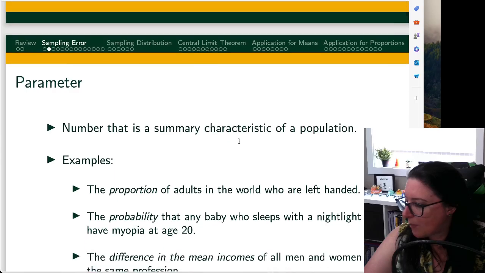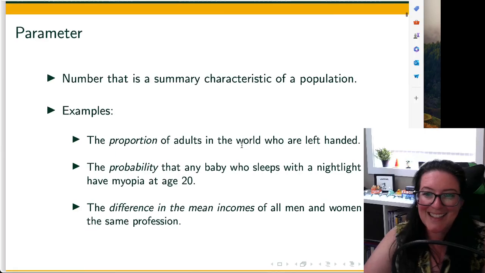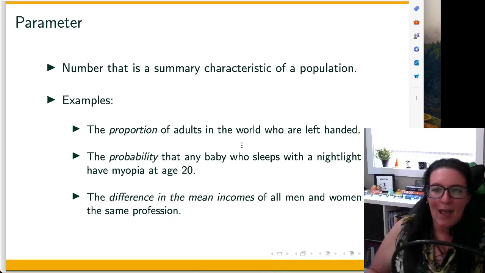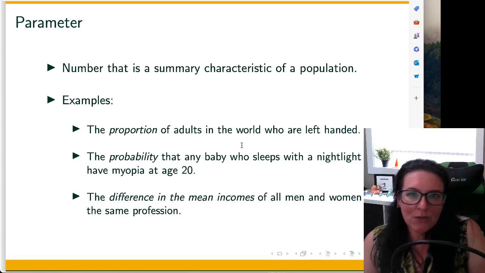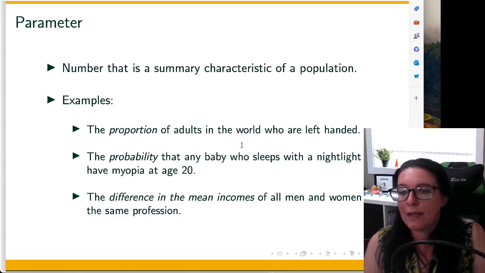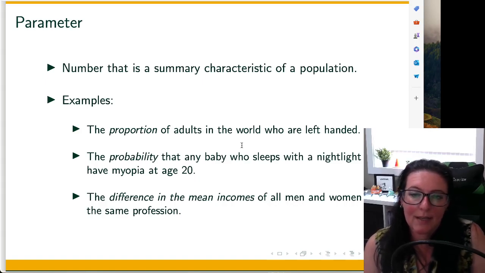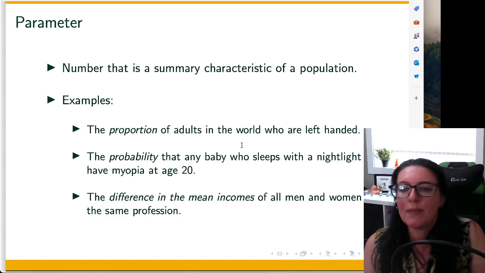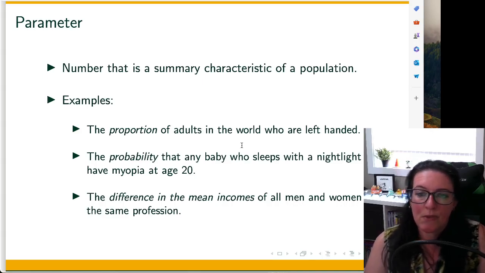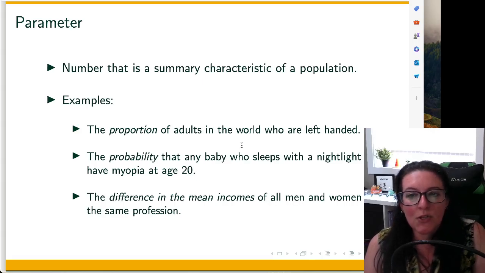As we look at sampling error, we're looking at the difference between a parameter and a statistic. A parameter is a summary characteristic of the population. It could be the proportion of adults who are left-handed, the probability that any baby who sleeps with a nightlight will have myopia or nearsightedness at age 20. It could be the difference in the average incomes of men and women in the same profession. So parameters are summary characteristics of the population.